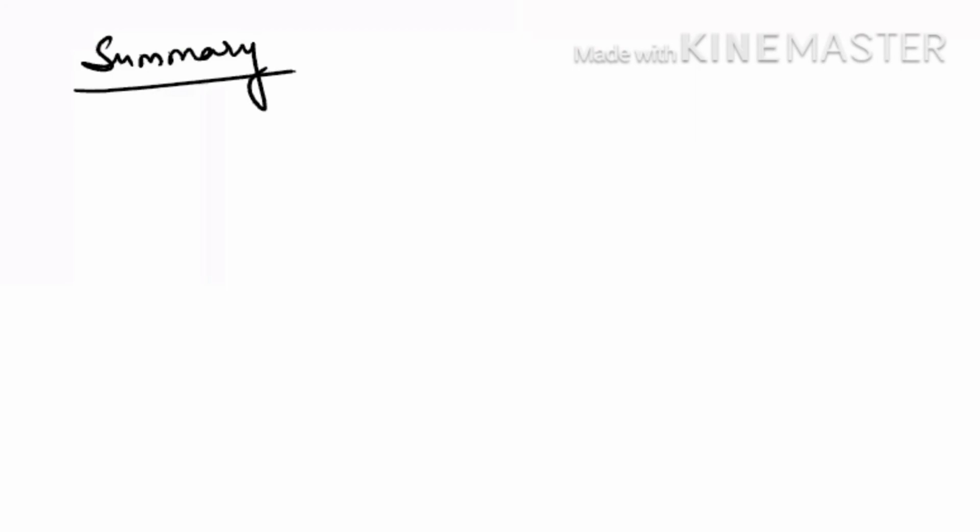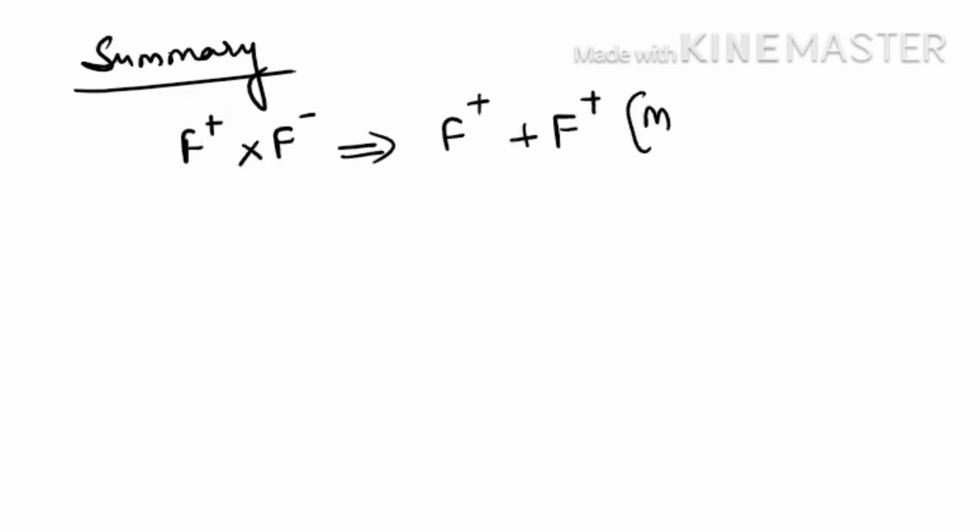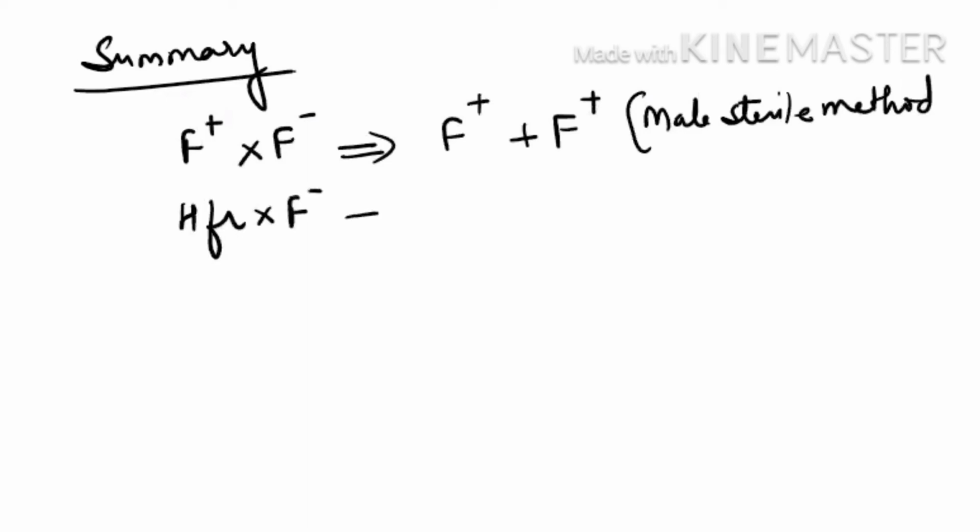Now see the summary. The summary says that when F plus conjugates with F minus, then F plus remains F plus, but F minus also becomes F plus. And this method was your male sterile method. Is it clear? Which we have already discussed. But when HFR conjugates with F minus, then HFR remains HFR and F minus also remains F minus, and we say this is the male fertile method.